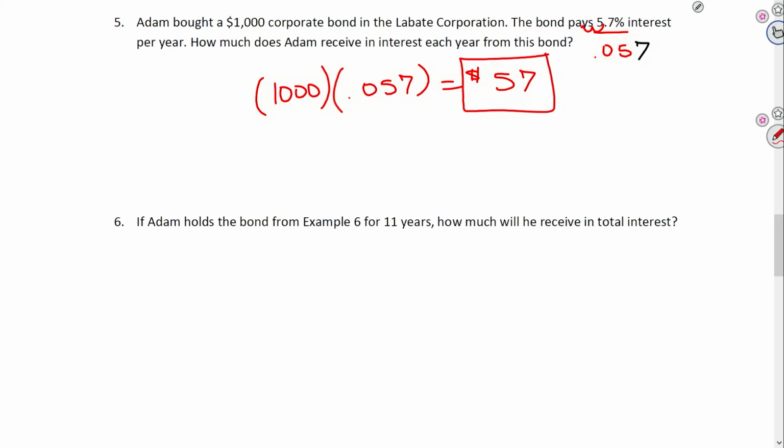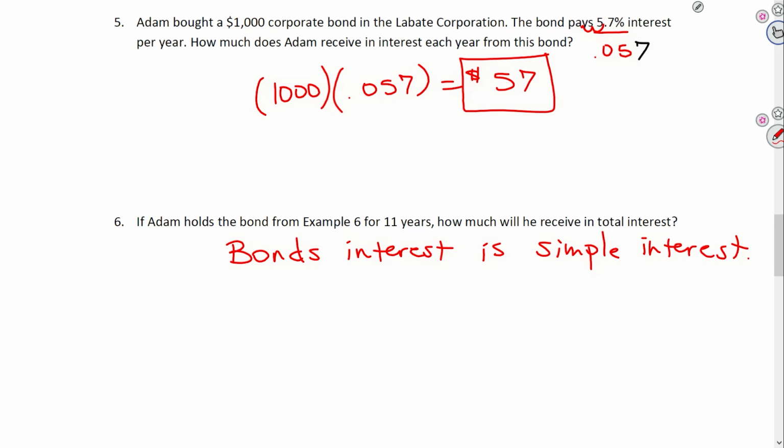One thing to be aware of is that bond interest is computed using simple interest. So we could have done this problem using I equals PRT if we wanted to, where the principal is 1,000, the rate is 0.057, and the T was 1 year, and that would have given me the exact same $57.